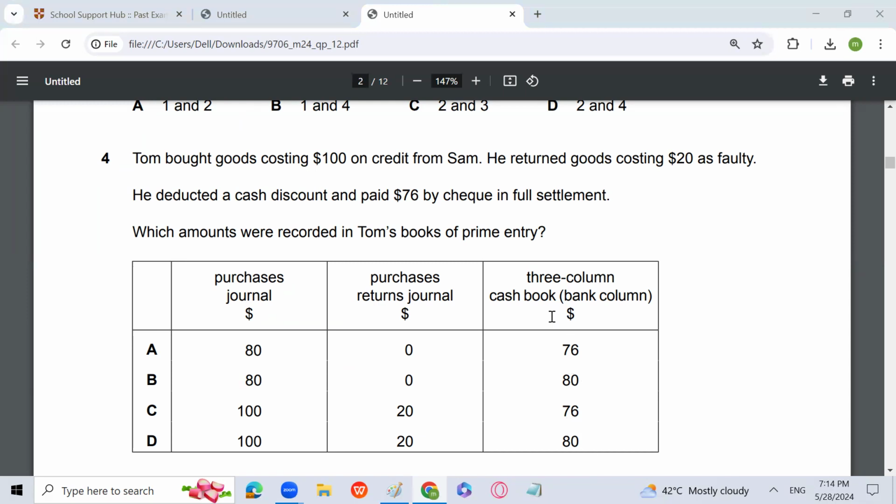In the 3-column cash book, the bank column, my dear, not the discount column, that is 76. So C is the answer, not D. C is the answer because in the purchase journal you will write 100, in the purchase return journal you will write 20, and the payment which you have made through bank is 76.